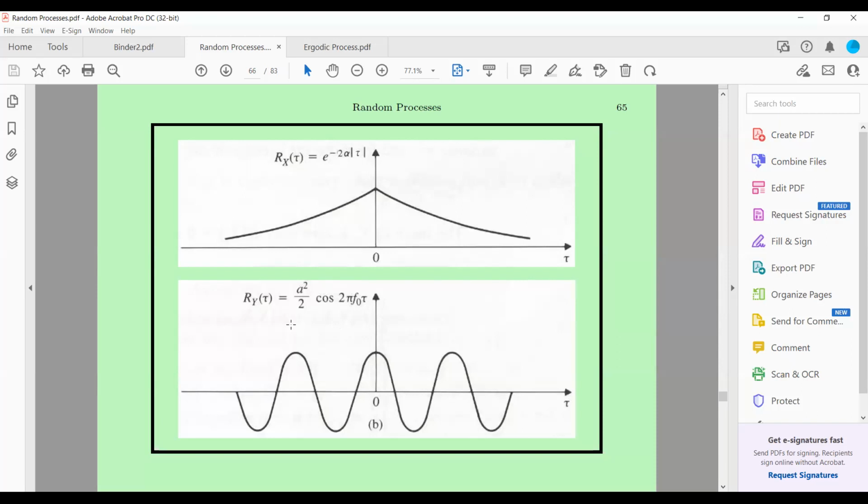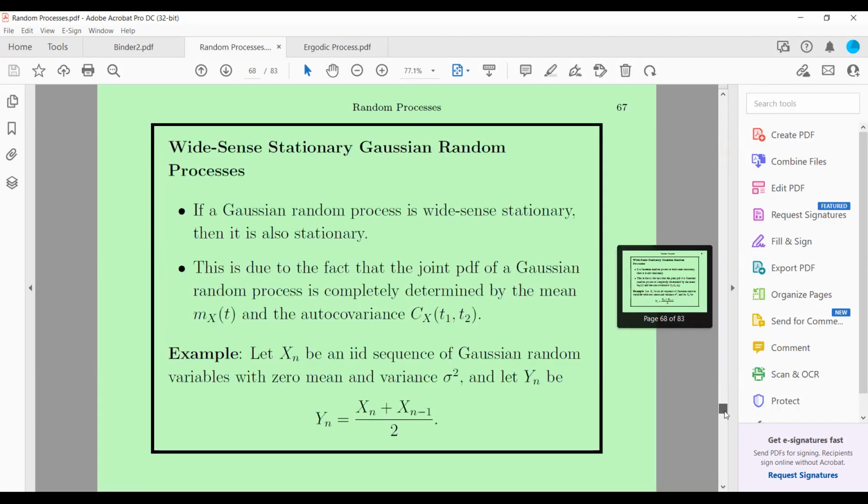This is my first lecture of this week, which means I have around 6 lectures to complete the syllabus for the second evaluation. So I would like to finish this chapter, and if something is left, I will cover that, but in the next lecture I will start with the third chapter.